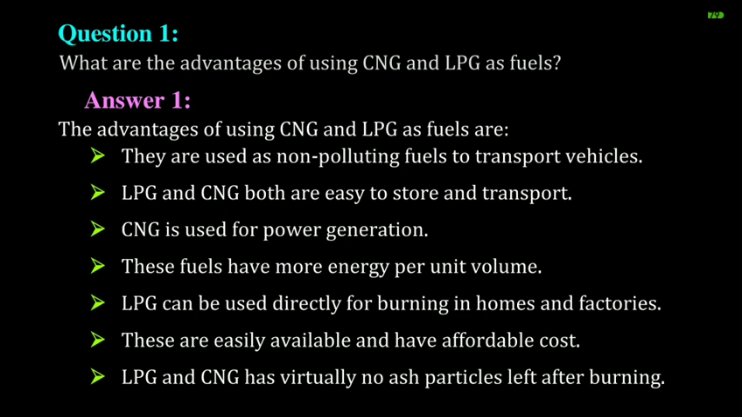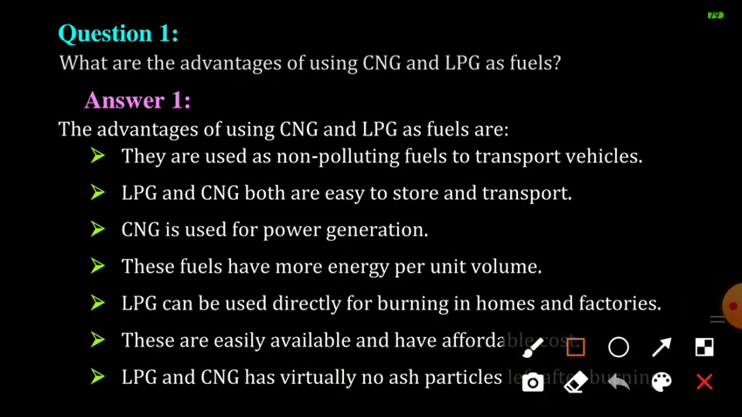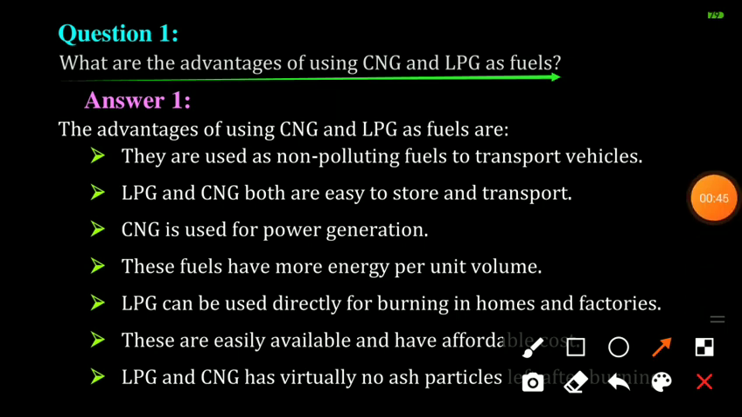Question number 1: What are the advantages of using CNG and LPG as fuels? Here, as we know, CNG and LPG are natural gases. Natural gas is a very important fossil fuel because it is easy to transport through pipes. Natural gas is stored under high pressure as compressed natural gas, or CNG. CNG is used for power generation. It is now being used as a fuel for transport vehicles because it is less polluting. It is a cleaner fuel.